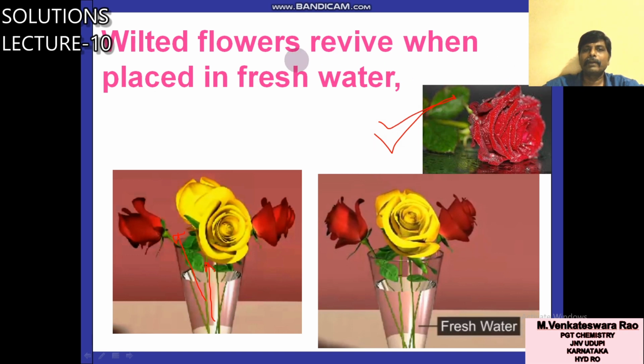So in this, water will flow through the root or stem up to the flower, and the flowers become like this. So it is one more example.